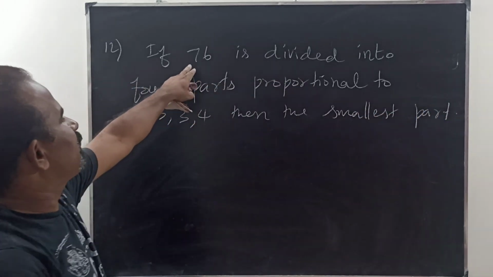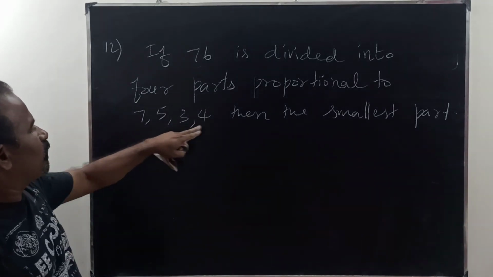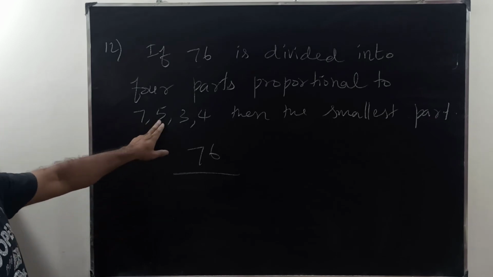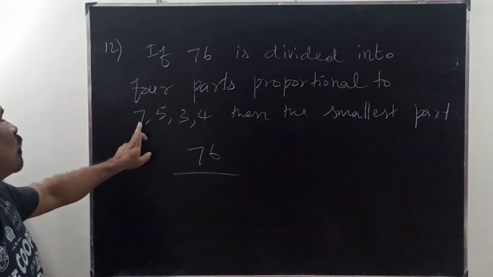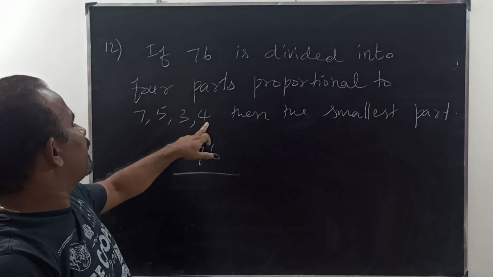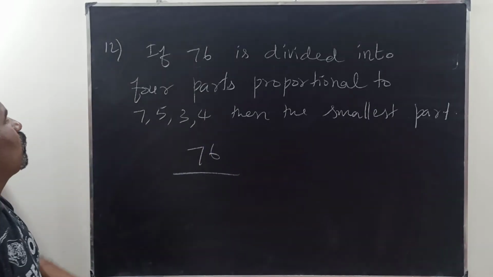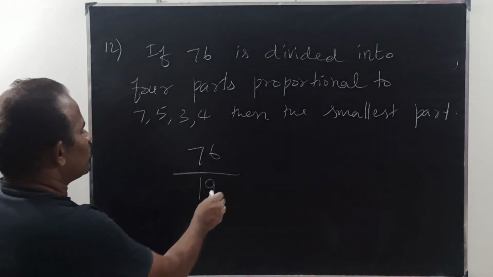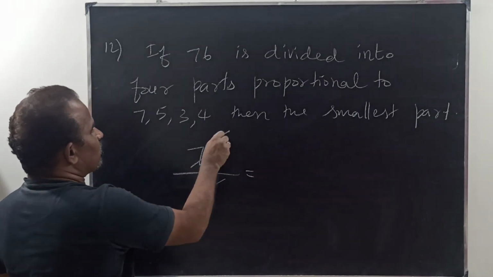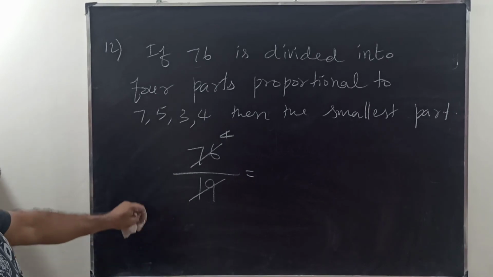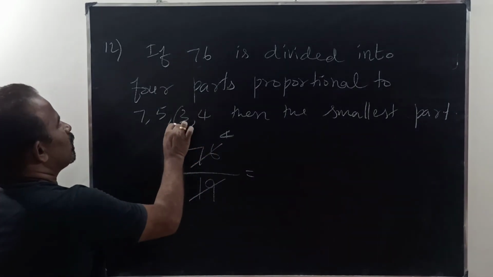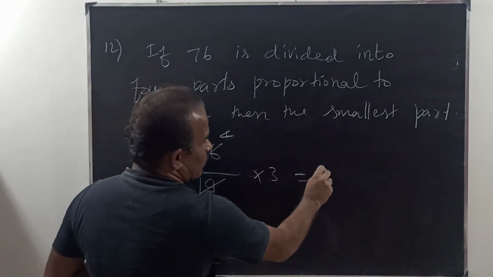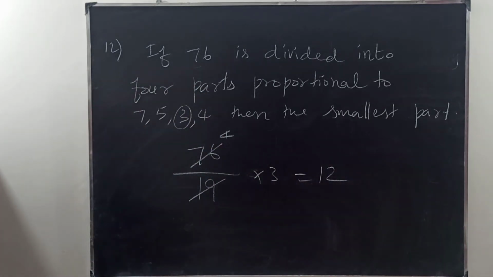The 76 is divided among 7, 5, 3, 4, the same concept. We need 7 parts, 5 parts, 3 parts, 4 parts, so totally 19 parts. So 76 divided by 19 gives 1 part, which is equal to 4. The smallest part is 3, so 3 into 4. The answer is 12.